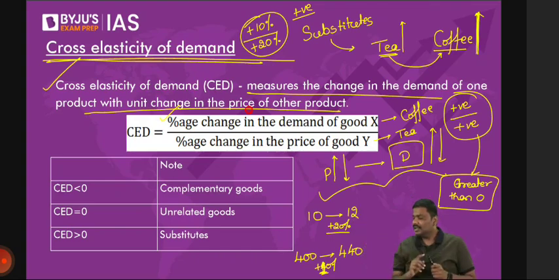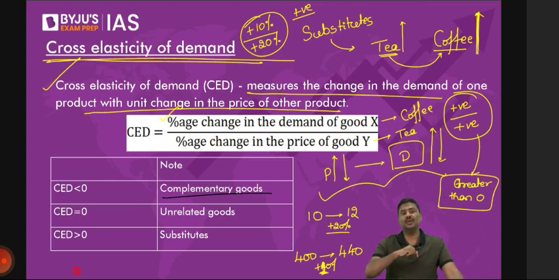On the other side, price and demand will move in the opposite direction. So any example of opposite direction? Car and petrol. Printer and ink. Don't you think price and demand will move in the opposite direction for these two goods? These are complementary goods. So whenever you have a cross elasticity of demand which is less than 0, or negative in simple terms, it is complementary goods. And whenever you have CD greater than 0, these are substitutes.